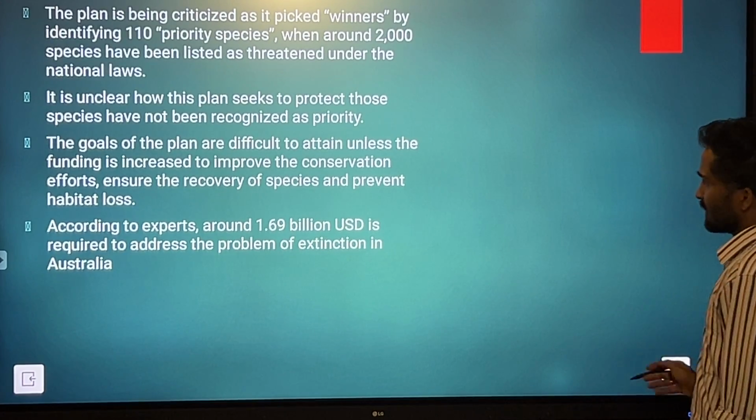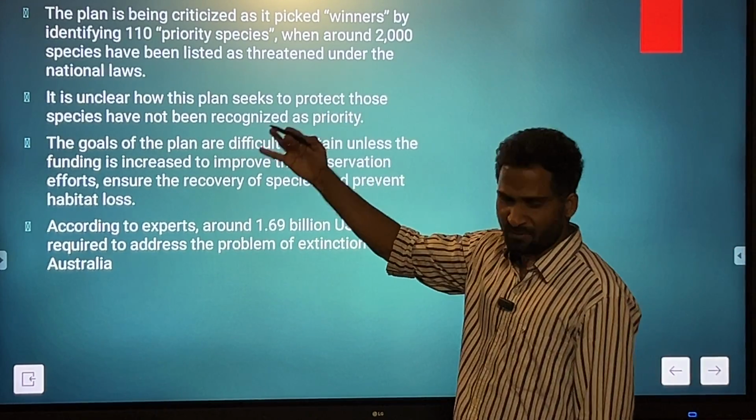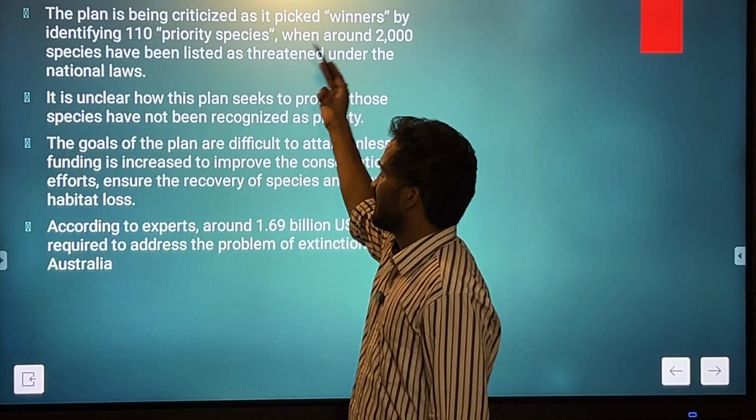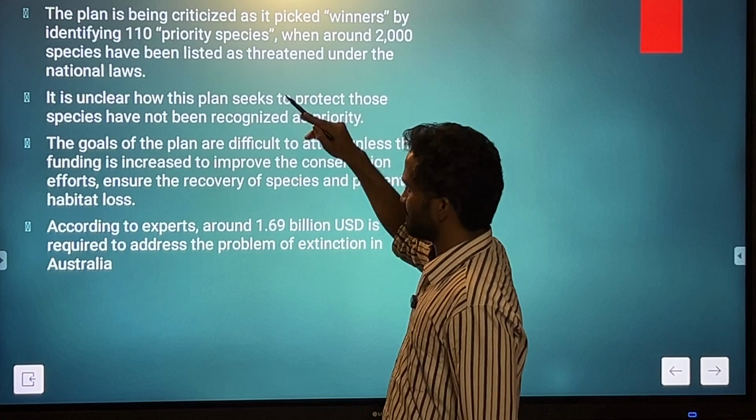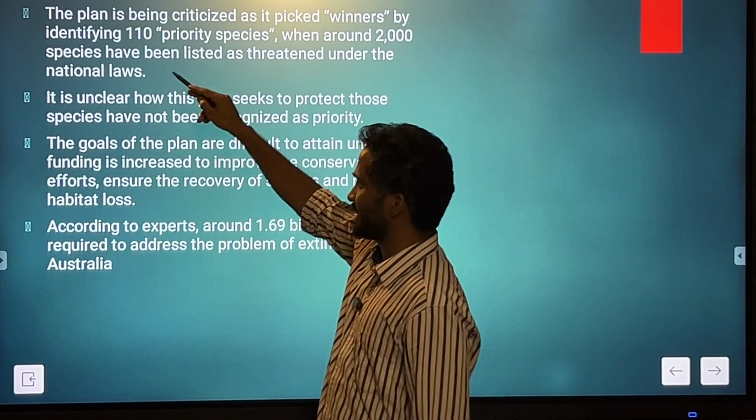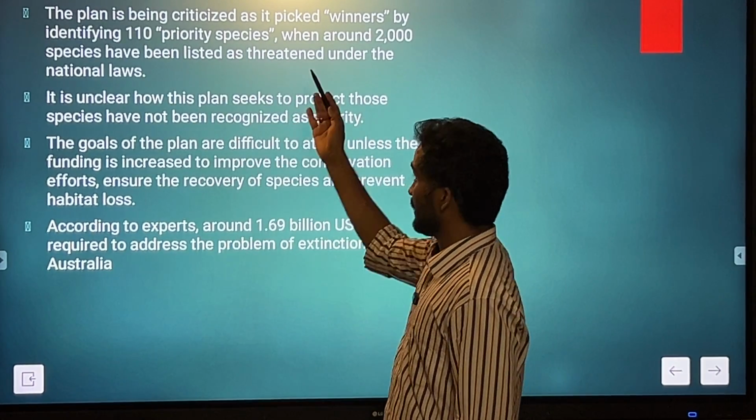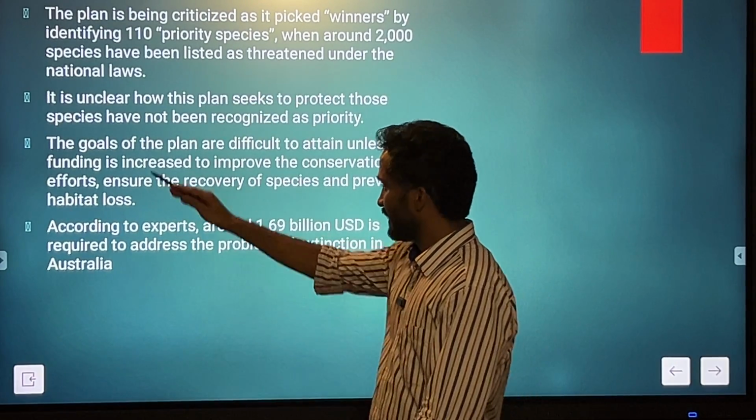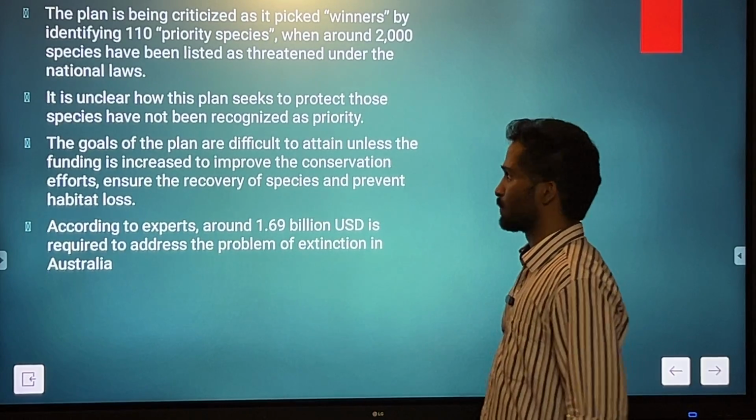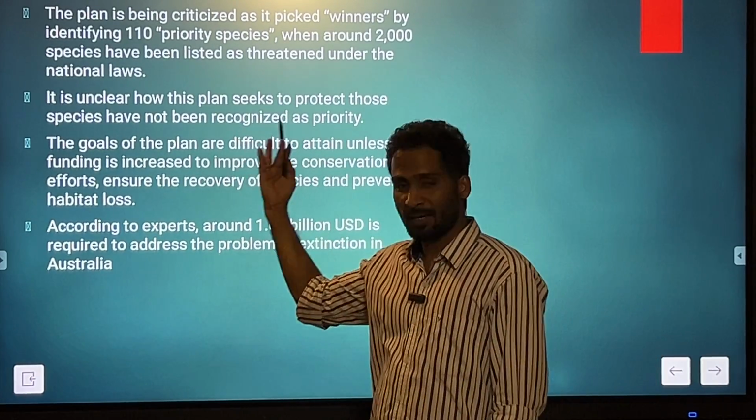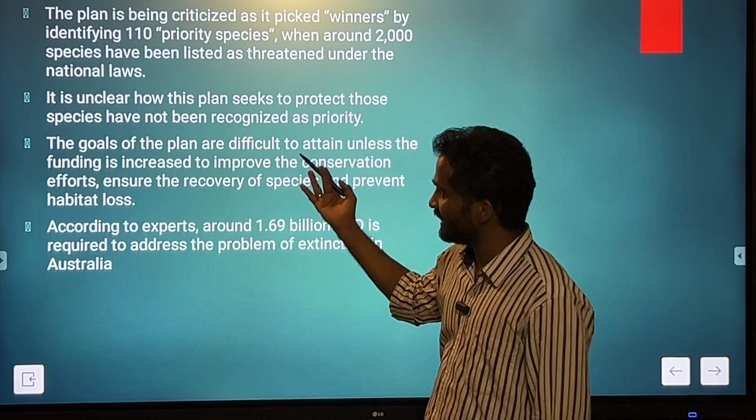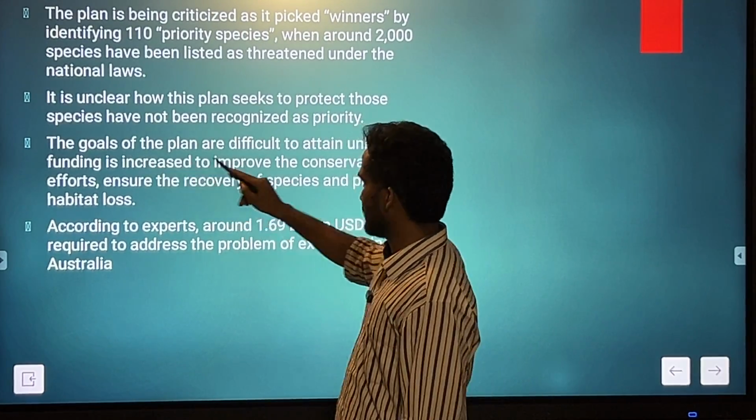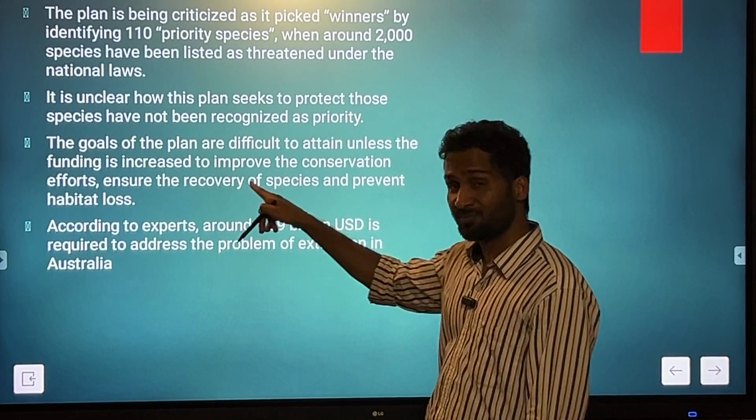Then the plan is criticized for a number of reasons. This is for the mains, but I'll take just 2 minutes. It is criticized because first of all, they have taken some 110 priority species, around 2000 species. So again, this is a concern. It is unclear how this plan seeks to protect those species which have not been recognized as priority. They have given priority to 110. How about the others? The goals of the plan are difficult to attain unless funding is increased.